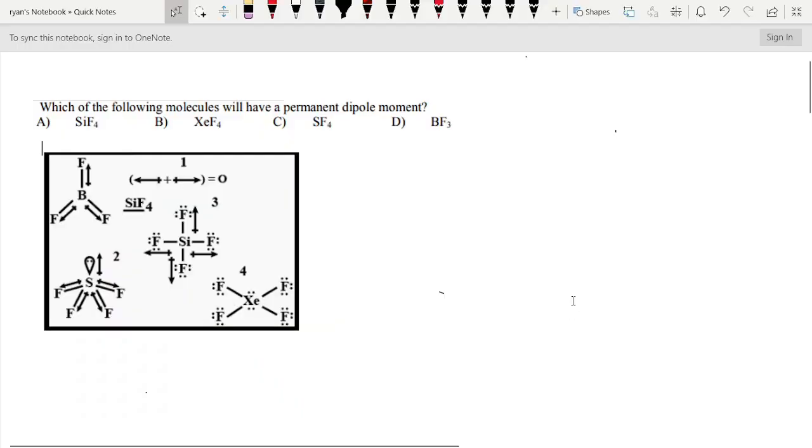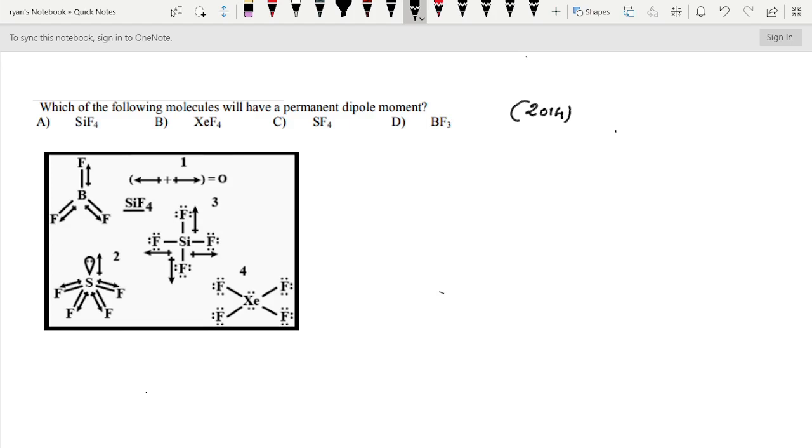Going to discuss a few questions which had come in the 2014 Kerala SET examination. Here the question is, which of the following molecules will have the permanent dipole moment? Here a few options are given. We have to find out the answer. The first one, SiF4, silicon tetrafluoride.